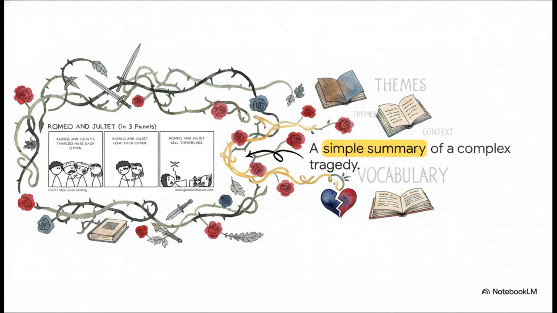You know, this three-panel comic is actually pretty funny, right? It perfectly boils down the entire plot into three neat little boxes. The families hate each other, Romeo and Juliet fall in love, and then, well, they end it all. It's a hilarious summary for sure, but as you know, it barely scratches the surface of the incredibly complex web of themes, historical context, and rich vocabulary that we're actually going to unpack today.